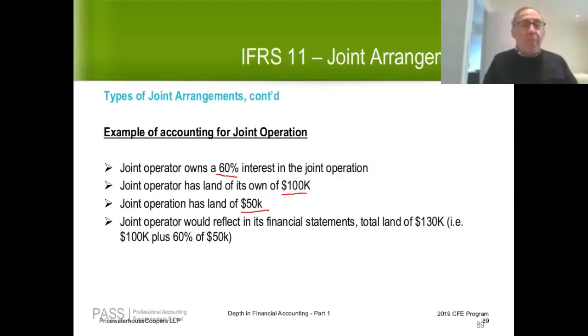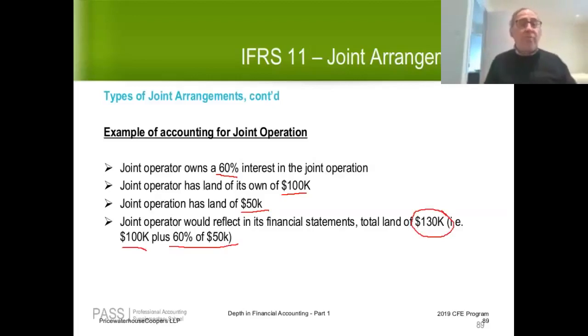But when we account for a joint operation, we only add the joint operator's proportionate share of the assets in the joint operation. So what we would do here is we would take the 100K of land the joint operator owns, and we would add their share of the land in the joint operation, which is 60% of 50K, and we would show $130,000 of land in the consolidated statements.